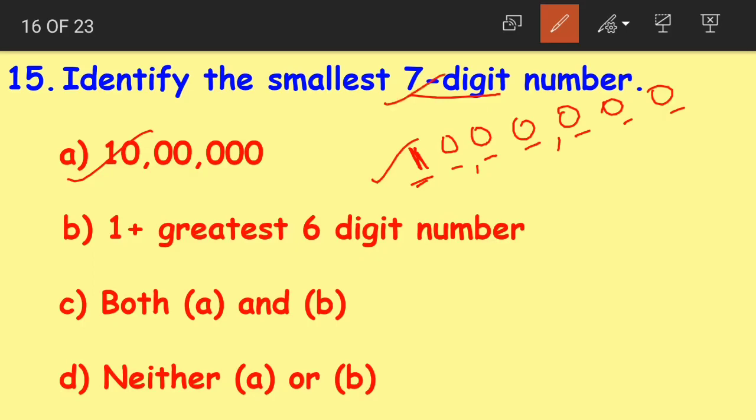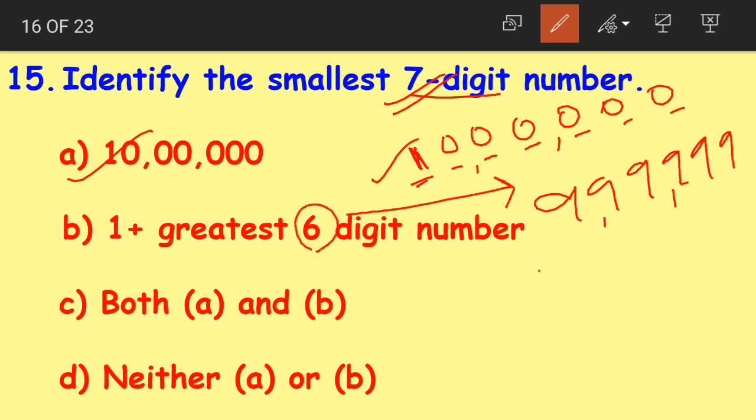But another way to find out the smallest 7-digit number is to take the greatest 6-digit number. What is the greatest 6-digit number? It is 6 nines. 6 nines form the greatest 6-digit number. And when we add 1 to the greatest 6-digit number, we get what?